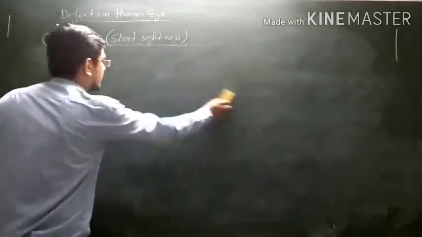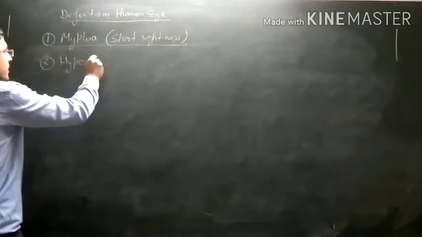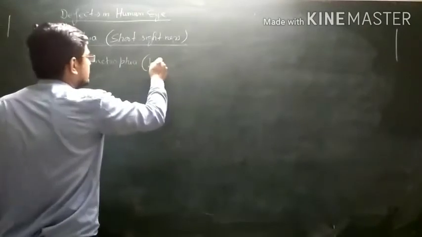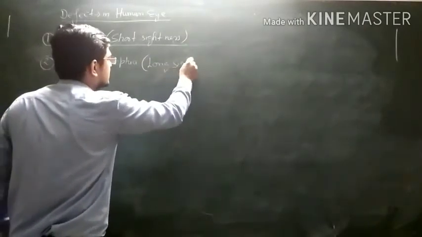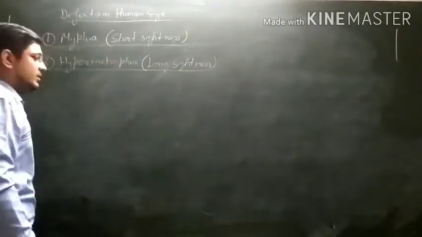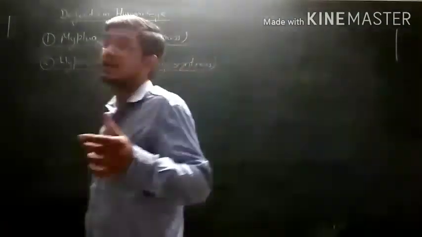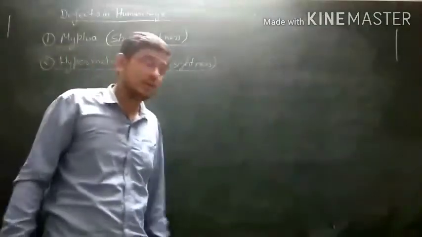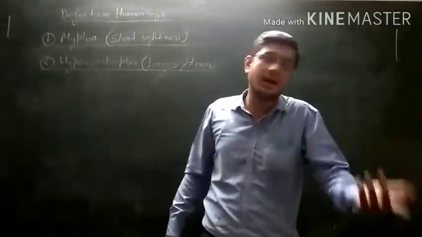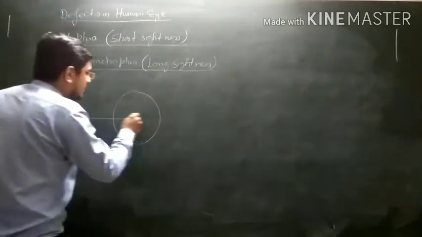Now we will discuss the second eye defect, known as hypermetropia, and also known as long-sightedness. It is just opposite to short-sightedness, as the name suggests. Now we will see what will happen. In long-sightedness, the person cannot see objects near to his eye. Okay? In this case, the person cannot see objects very near to his or her eye. Clear? We will discuss with an example.